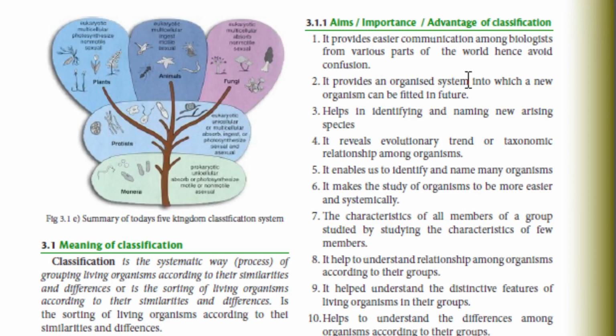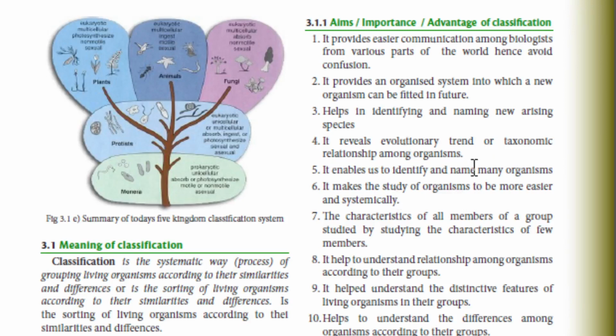Number two, it provides an organized system into which a new organism can be fitted in future. Inatengeneza organized system ambayo new organism can be fitted in future. Number three, helps in identifying and naming arising species. Kwa hiyo classification system zinasaidia katika kuona the new arising species tunaweza kumweka kwenye group gani. Number four, it reveals evolutionary trend or taxonomic relationship among organisms. Inajaribu kuonyesha uhusiano uliopo kati ya organism, kwamba kati ya organism moja na mwingine kuna relationship gani.